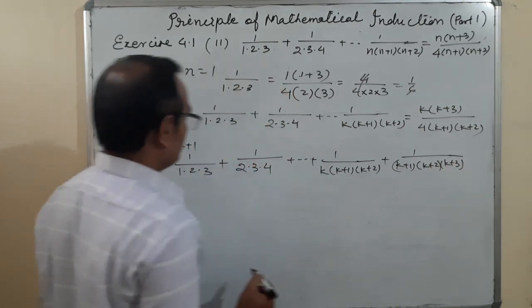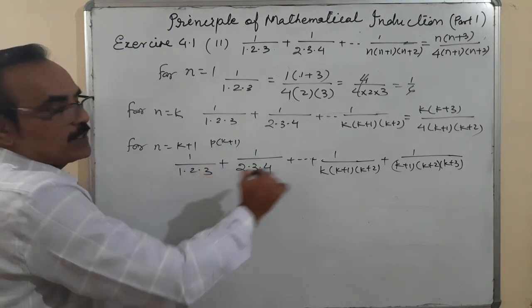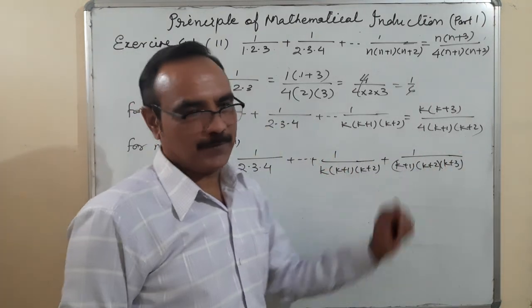Because here P of n, that means P of k plus 1, is the sum of k plus 1 terms extended up to here.